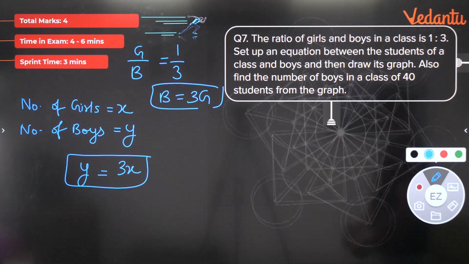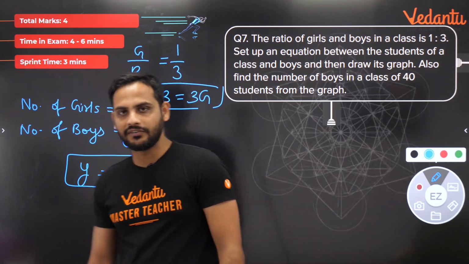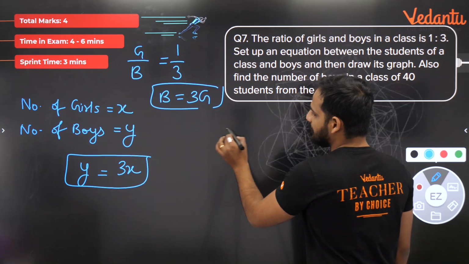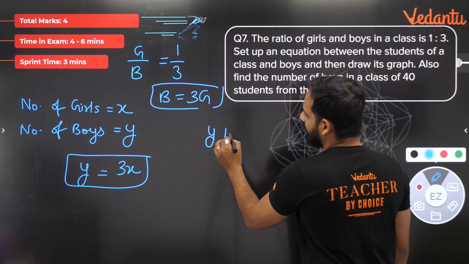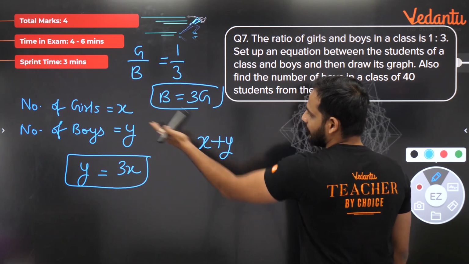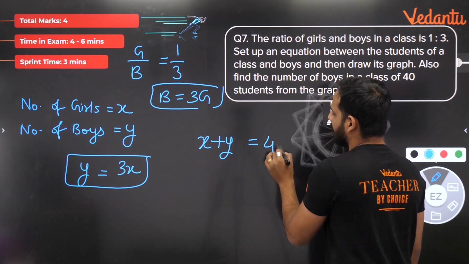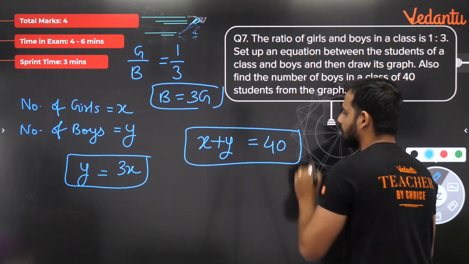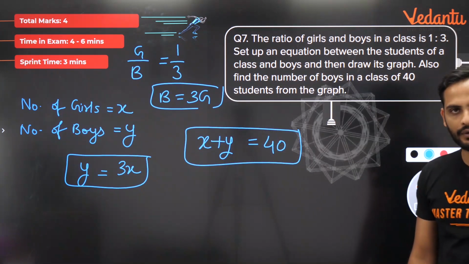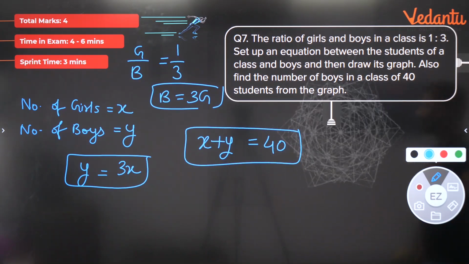Class of 40 students from the graph. So bachcho, what will be the total number of students? Total number of students will be x plus y. Number of girls and number of boys is equal to 40, they have given. So x plus y is equal to 40. We need to find out the number of boys in this part.